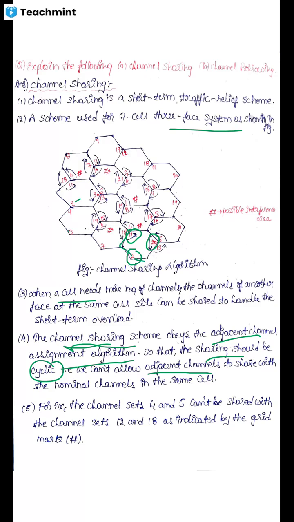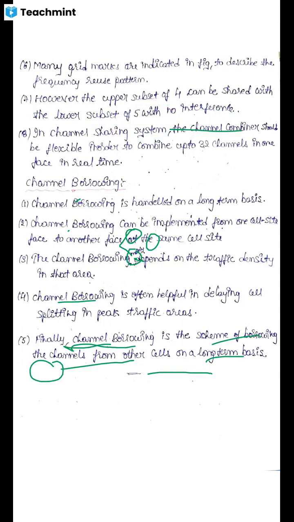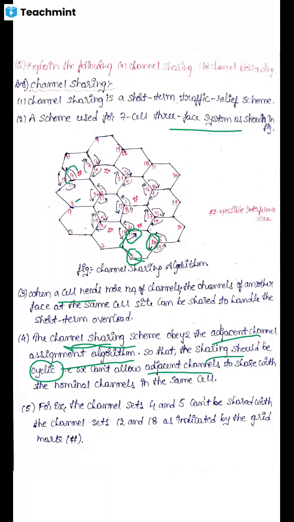Now, before sharing the channels on a short term basis, first we can learn about the 7th point. After learning it, we can go back. However, the upper subset of 4 can be shared with the lower subset of 5 with no interference. Here 4 is one subset and 5 is another subset.